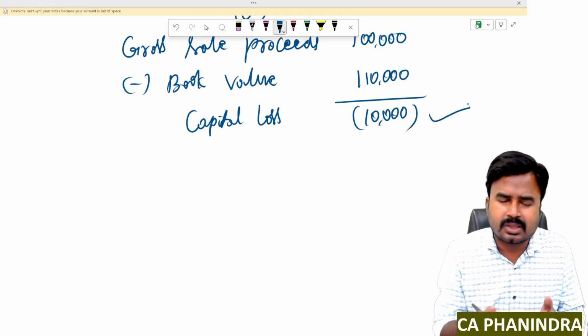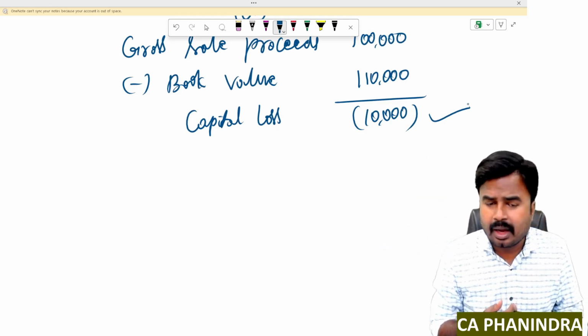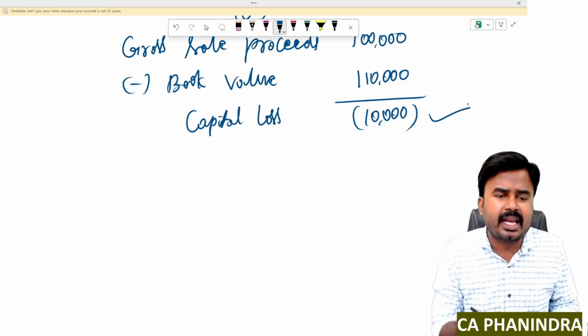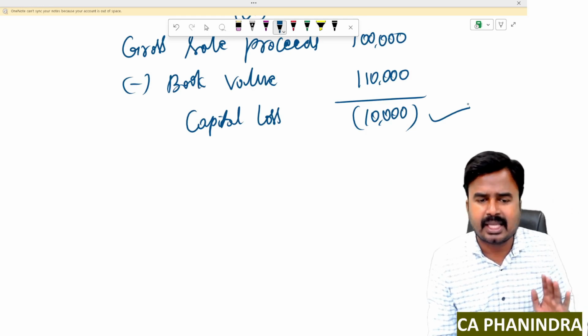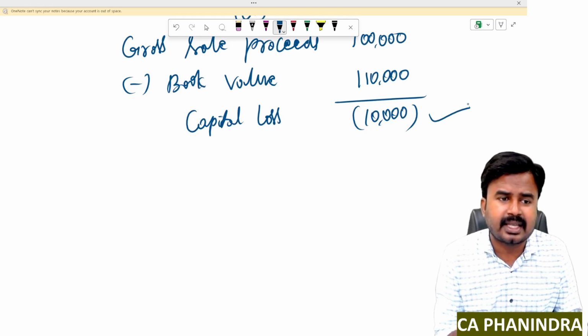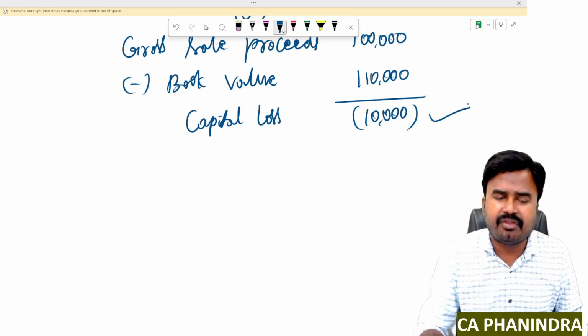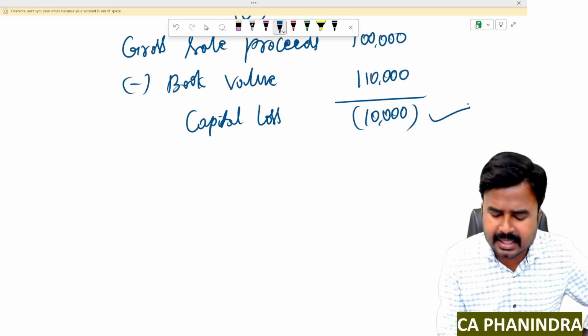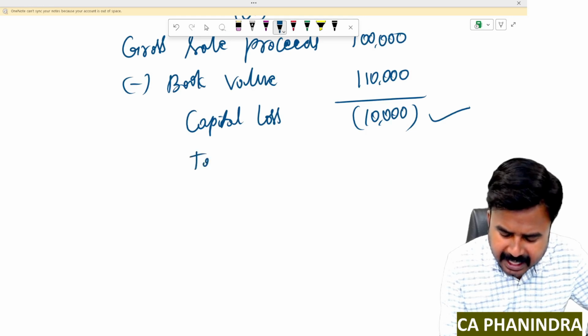Why? Because this loss can be adjusted against the gain from other assets, so that overall the company can save its tax liability by adjusting this loss against the gains of any other asset by selling it. Okay. Since such saving arises because of this capital loss only, you should recognize such tax saving here only. So how to recognize such tax saving? I'll write the tax saving like this: tax shield.